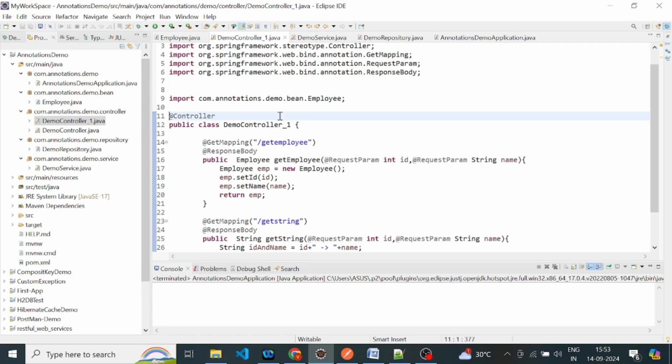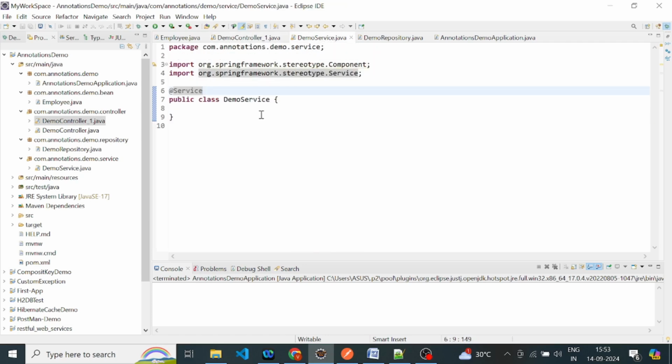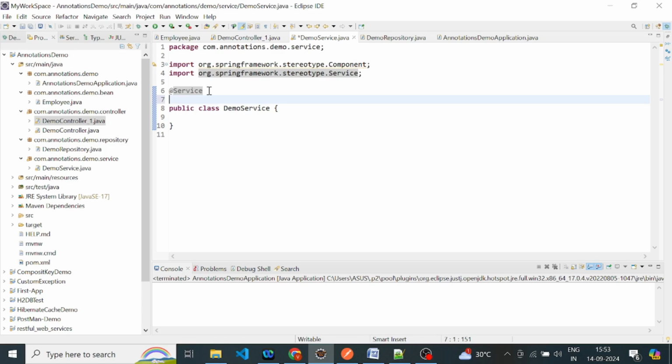So let's move to this service class. This is the @Service annotation, and what is the functionality of this annotation? It gives the capability to a class to become a Spring Bean class. So can we use @Component here? Yes, we can use it here, because this class does not require any extra capability. It is just a simple Spring Bean class.